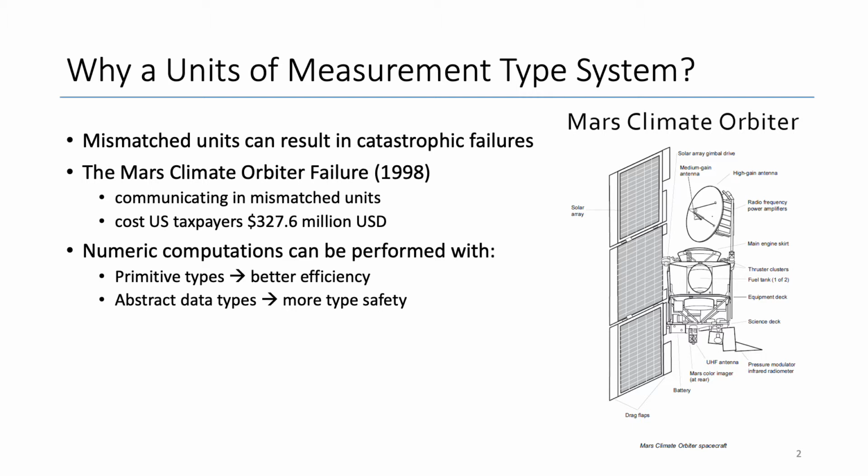Numeric computations can be performed with primitive types or abstract data types. For efficiency reasons, numeric computations are usually performed with the primitive types, but they provide no type safety guarantees. Abstract data types provide some type safety guarantees. In our evaluation, we'll show you how our type system provides a stronger static guarantee than using an abstract data type, while also having the performance benefits of primitive types.